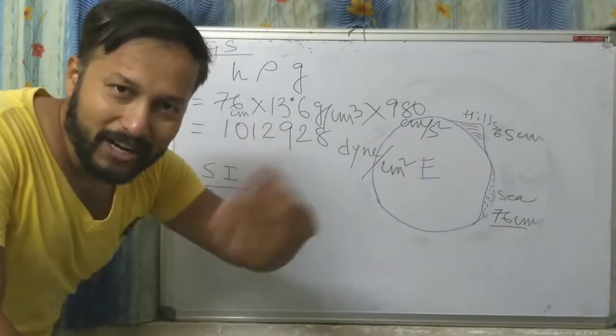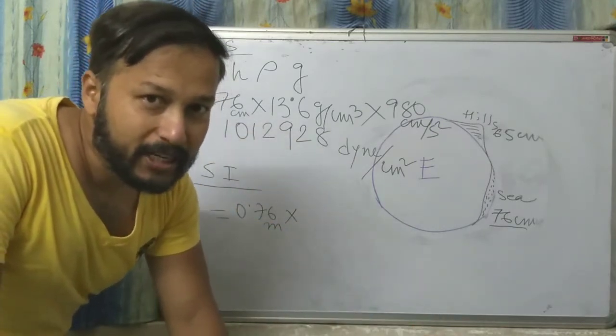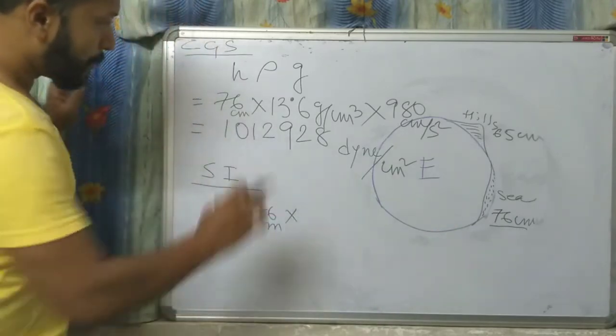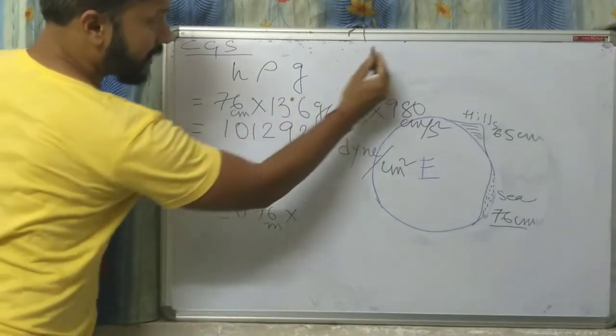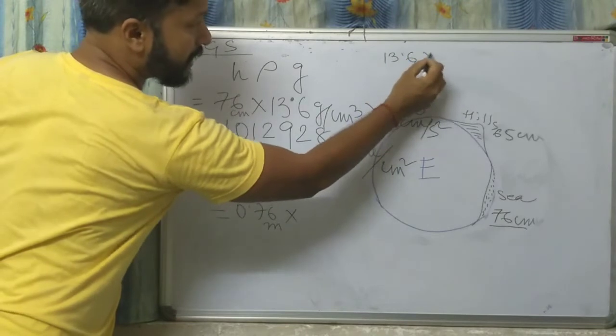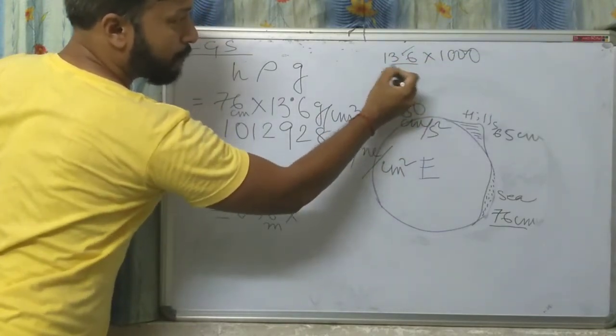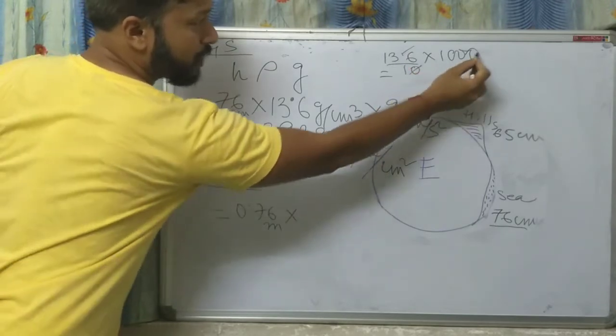You have to convert it into kg per meter cube. Just multiply by 1000. That means 13.6 into 1000.